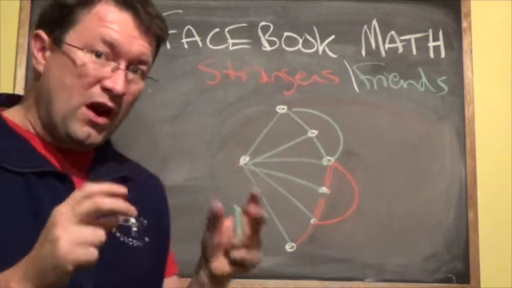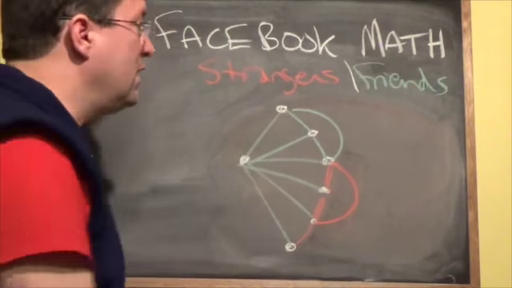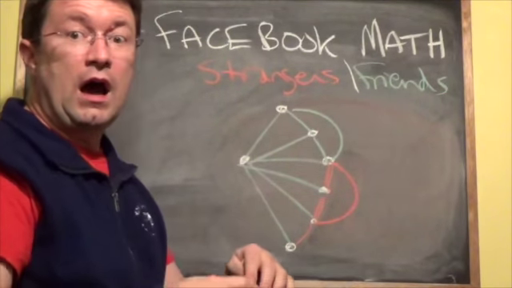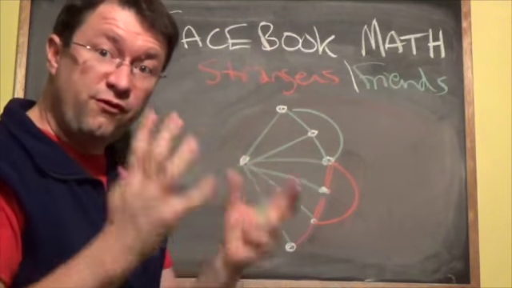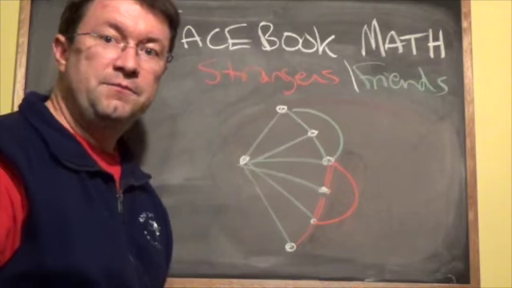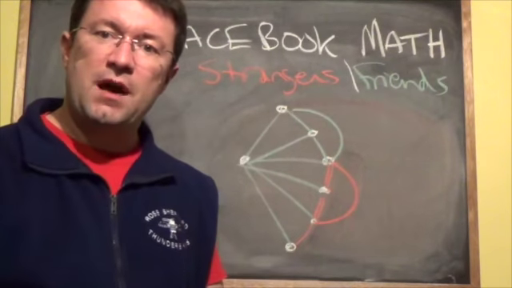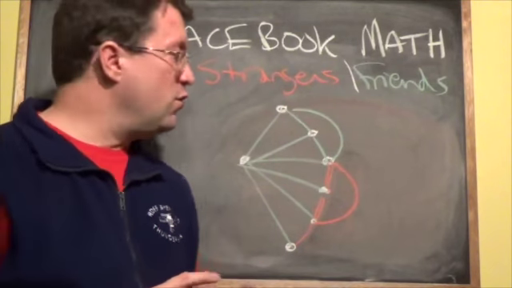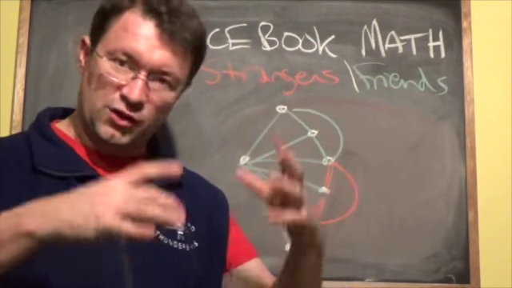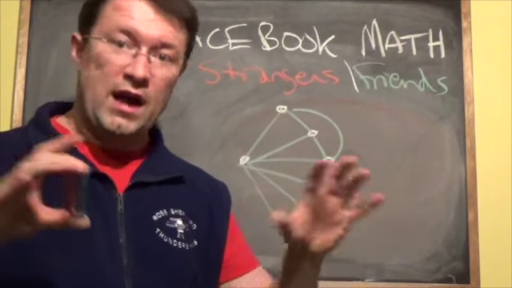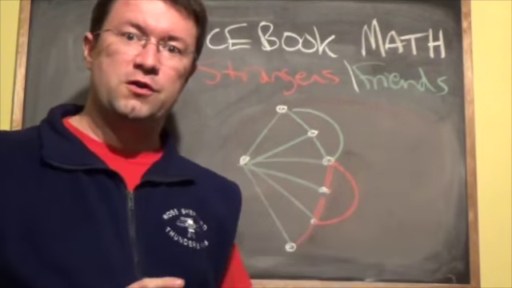So no matter how you cut it, in a group of 10, you're either going to have a group of 3 mutual friends or 3 mutual strangers, or you're going to have a group of 4 mutual friends or 4 mutual strangers. And again, it just works up bigger from that. You can show all sorts of connections. In fact, if you want to demonstrate that a group of 6 necessarily exists, you can do that. You just have to work with larger and larger groups.